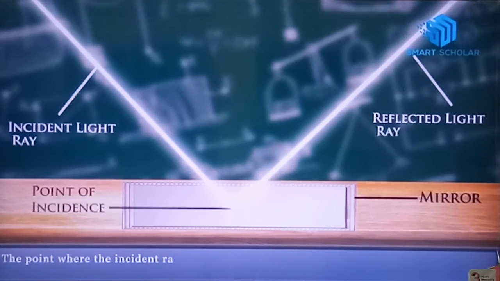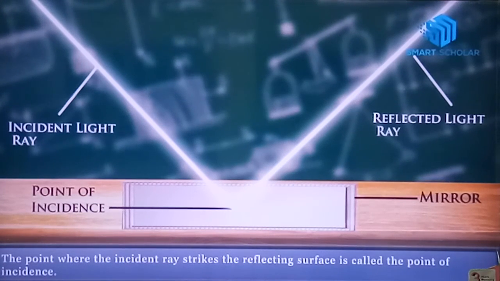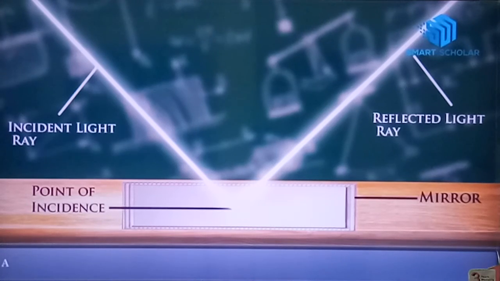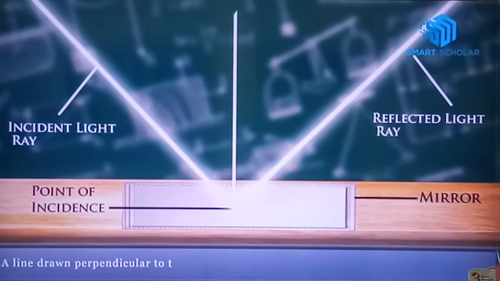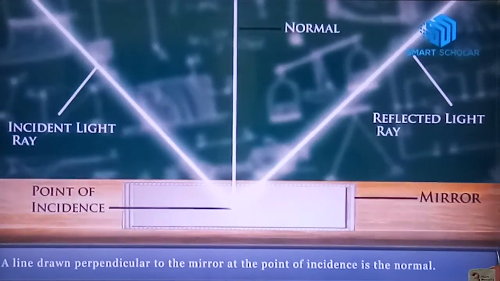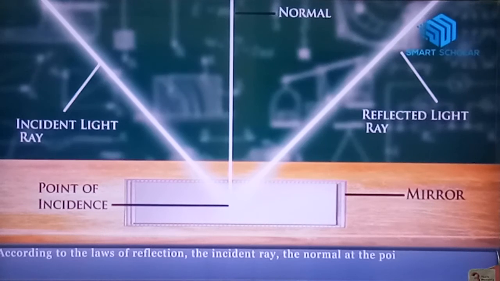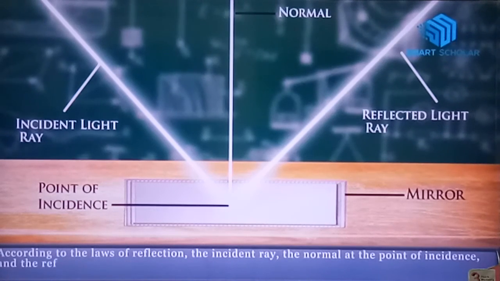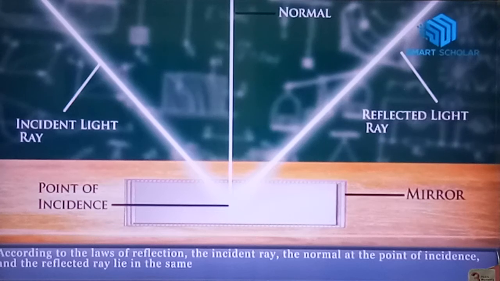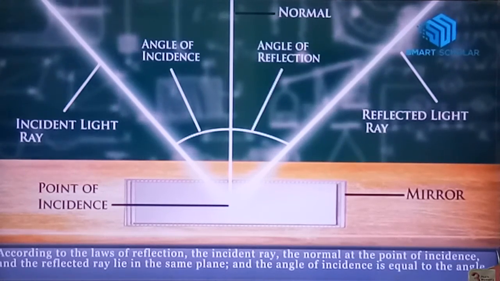The point where the incident ray strikes the reflecting surface is called the point of incidence. A line drawn perpendicular to the mirror at the point of incidence is the normal. According to the laws of reflection, the incident ray, the normal at the point of incidence, and the reflected ray lie in the same plane, and the angle of incidence is equal to the angle of reflection.